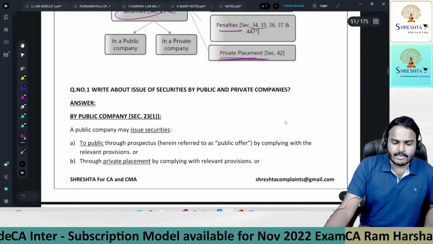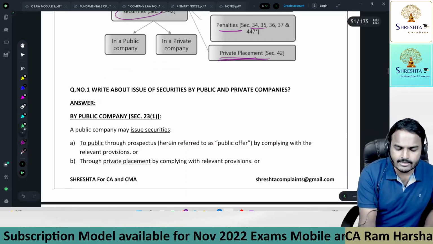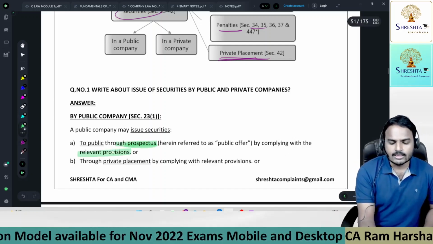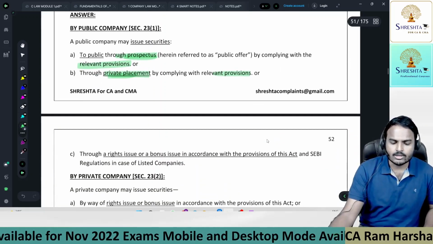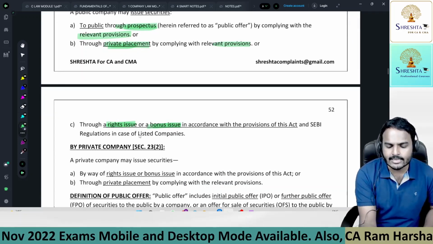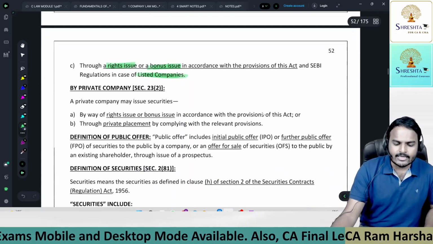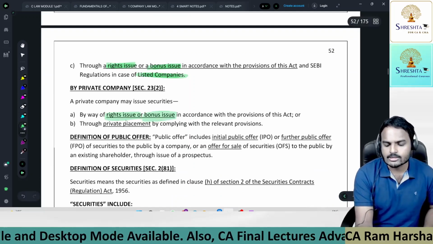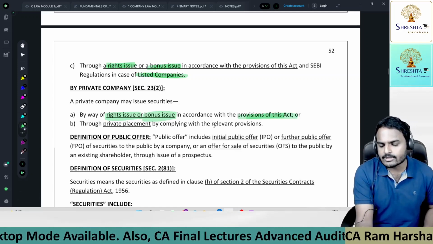So by public company, a public company may issue securities to public through prospectus by complying with relevant provisions, and through private placement by complying with the relevant provisions, or through a rights issue or bonus issue in accordance with provisions of the Act and SEBI regulations in case of listed companies. Next one, by private company. A private company may issue securities by way of rights or bonus to its existing members, complying with provisions of this Act, and through private placement by complying with relevant provisions.